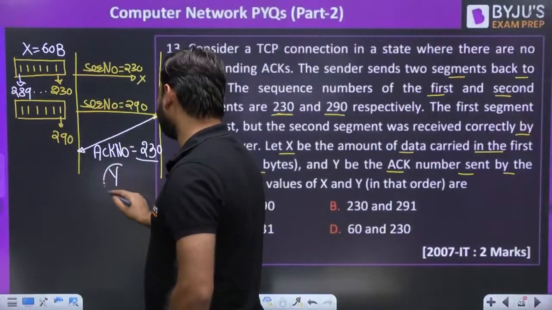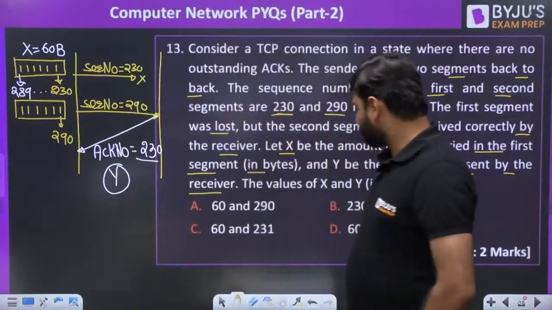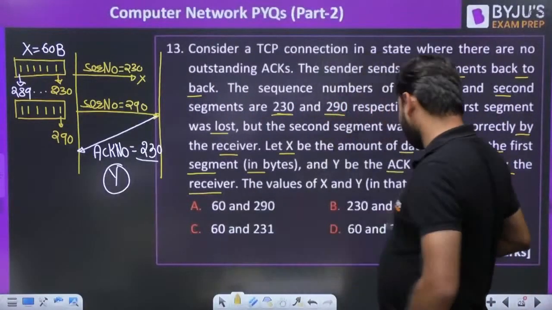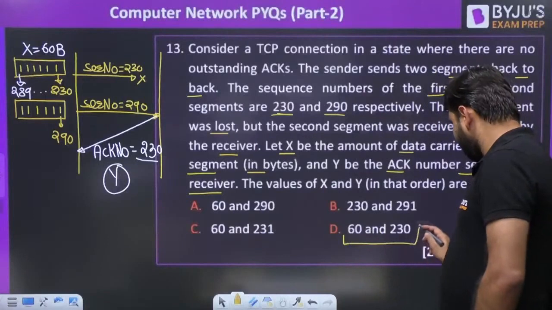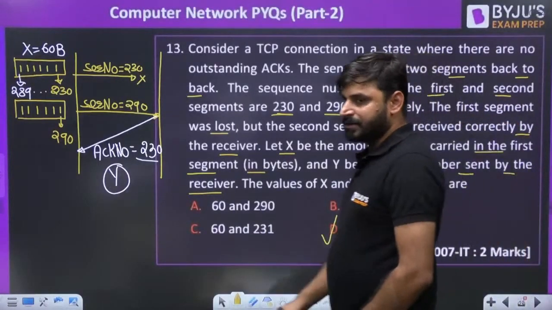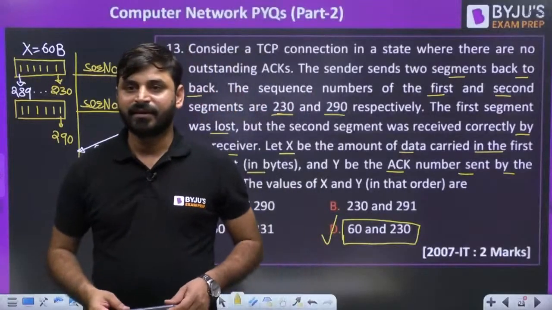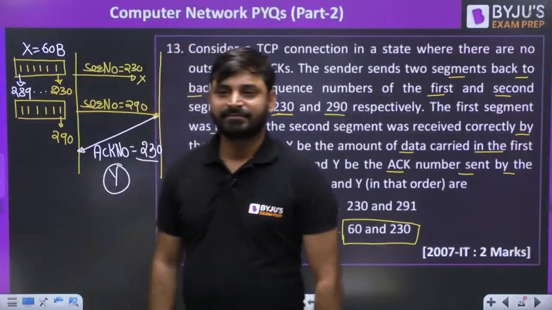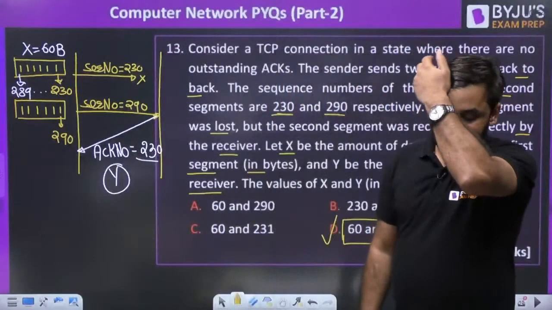So X value will be 60 and Y value will be 230. So which is the correct option? You can see here: 230, 60 and 230. So this is the correct answer. D will be the correct answer. Is it clear to everyone?